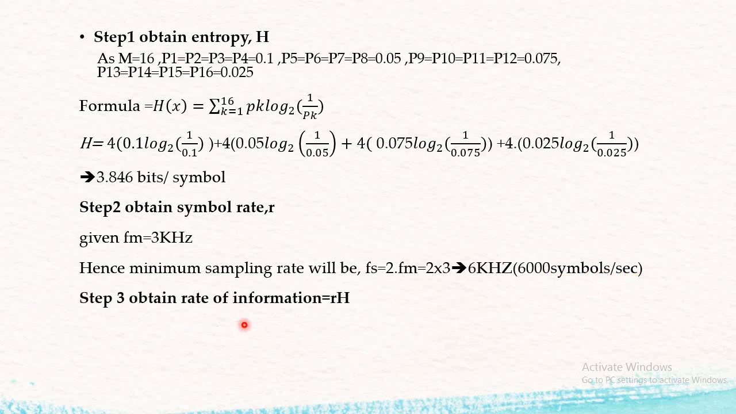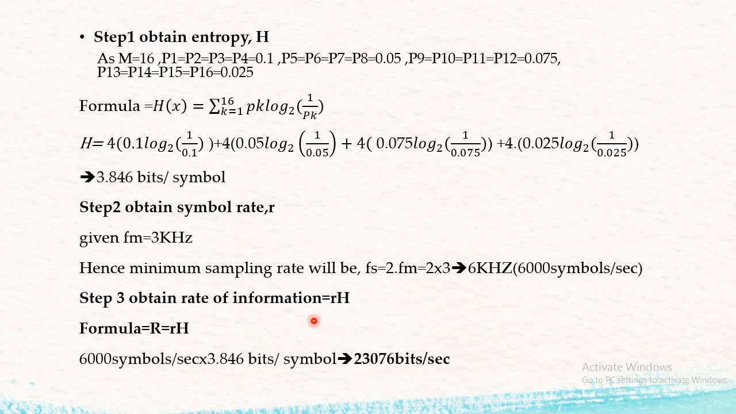The last one is to obtain the rate of information. The formula for rate of information is small r times H. We just multiply the values we got from step 2 and step 3. After that, my information rate comes out to be 23076 bits per second. So in this way, we find out the information rate.